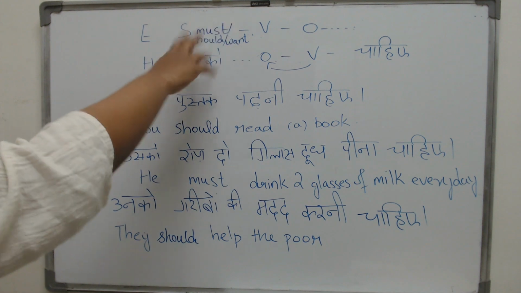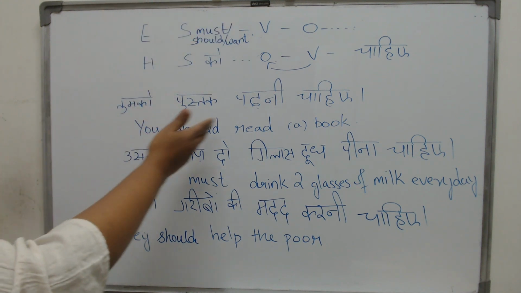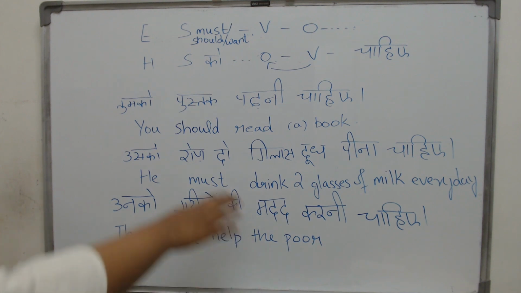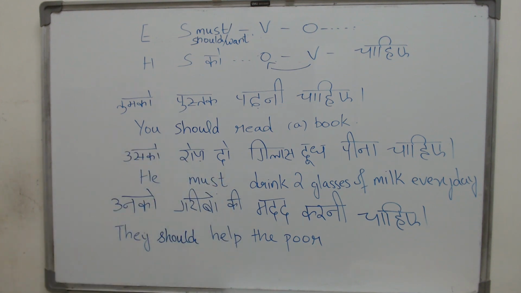So you can choose anyone, must or should. For example, you should read the book. Even if you don't read, it is okay. But then you must drink 2 glasses of milk every day. It is good for your health.